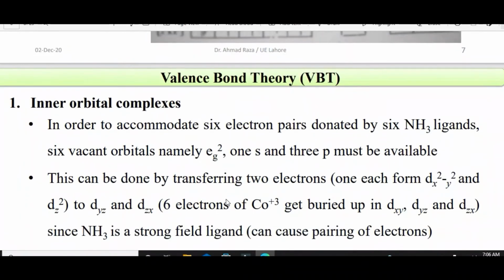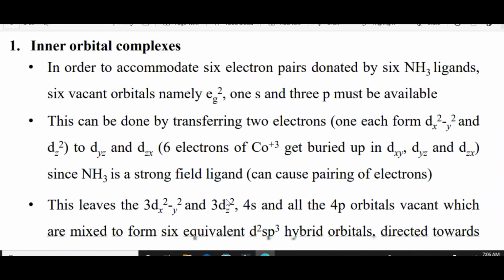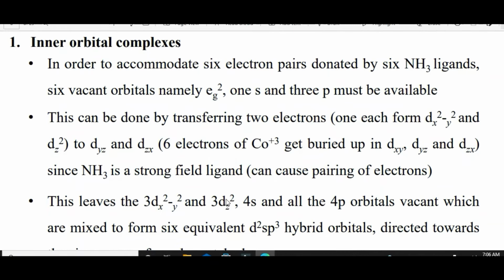In order to accommodate 6 electron pairs donated by 6 ammonia ligands, 6 vacant orbitals, namely eg2, 1 s and 3 p orbitals, are available. As we have talked, eg2 orbitals will be involved in hybridization. This can be done by transferring 2 electrons, one from dx2-y2 and dz2, to dyz and dzx.